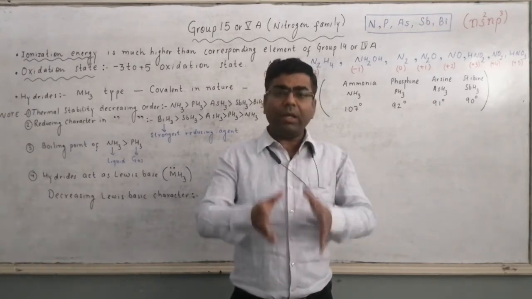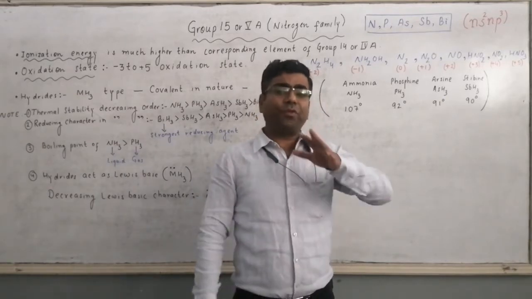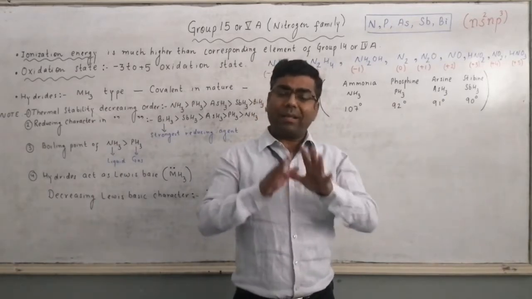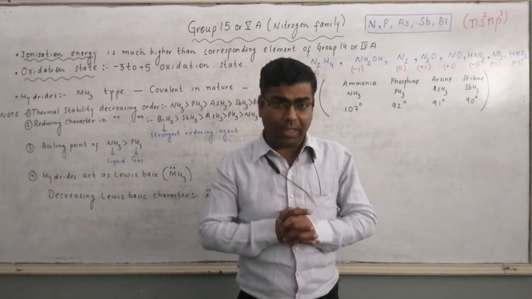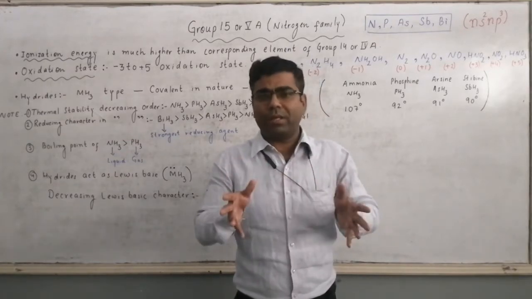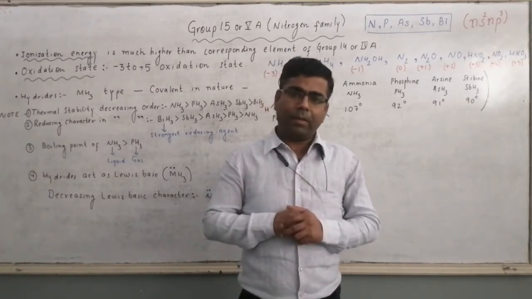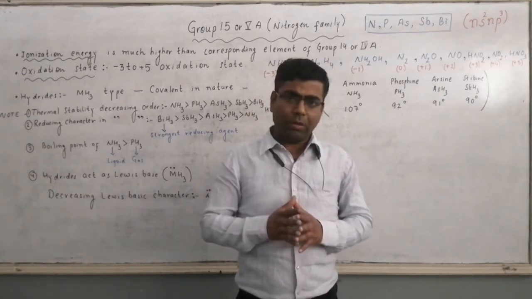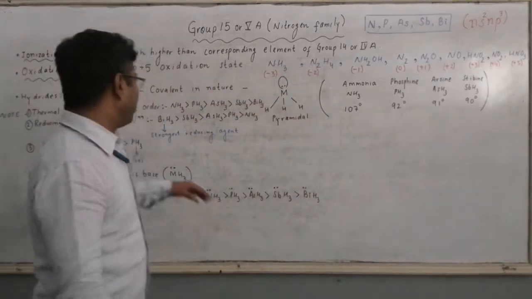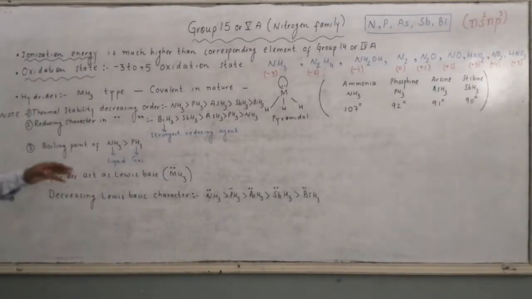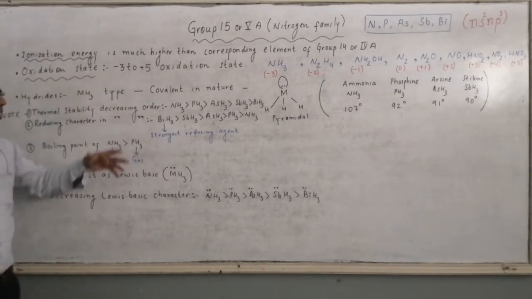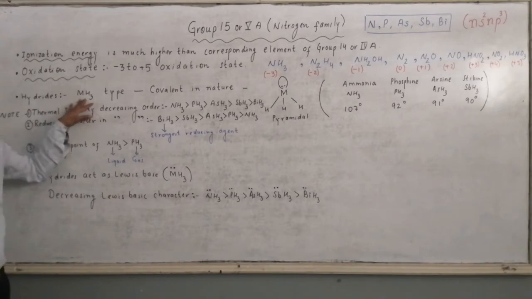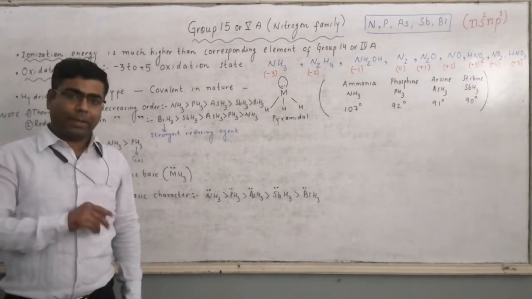So they will share their 3 electrons with the electrons of other atoms, as a result of which they will complete their octet. Hydrogen is monovalent. It has only 1 electron. So there will be a requirement of 3 hydrogen atoms. So here we can say that hydrides of group 15 have the general molecular formula MH3. M here represents an element of group 15.